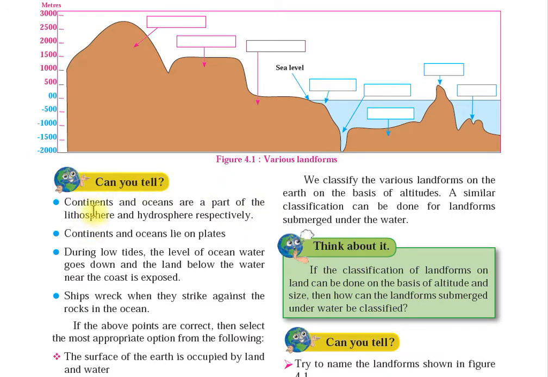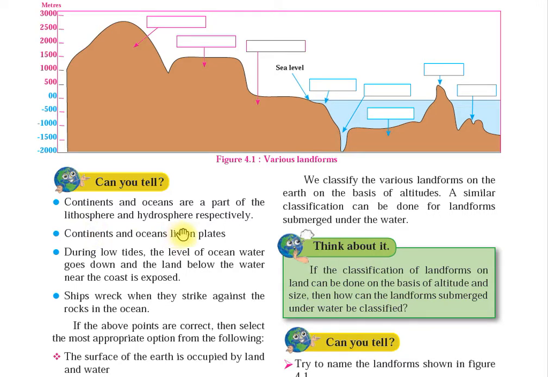Now what do you mean by lithosphere? It is the strong or rigid outer part of the earth, that is called your lithosphere. And hydrosphere means what? The total amount of water on the earth's surface. So what does the first point tell us? Continents and oceans are part of the lithosphere and hydrosphere respectively.